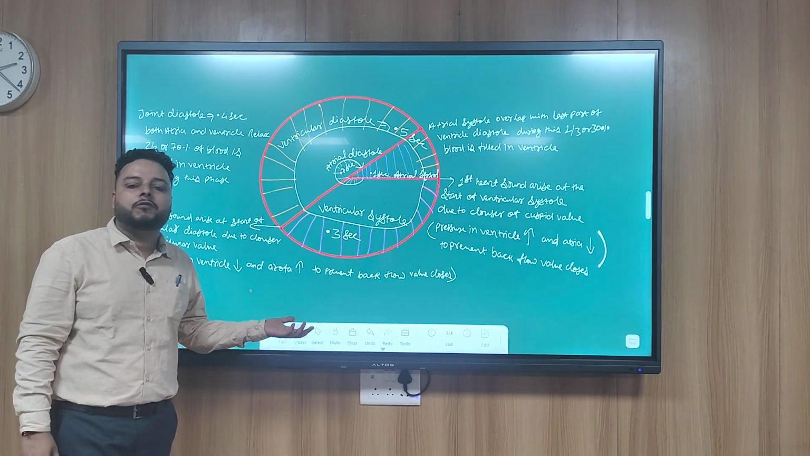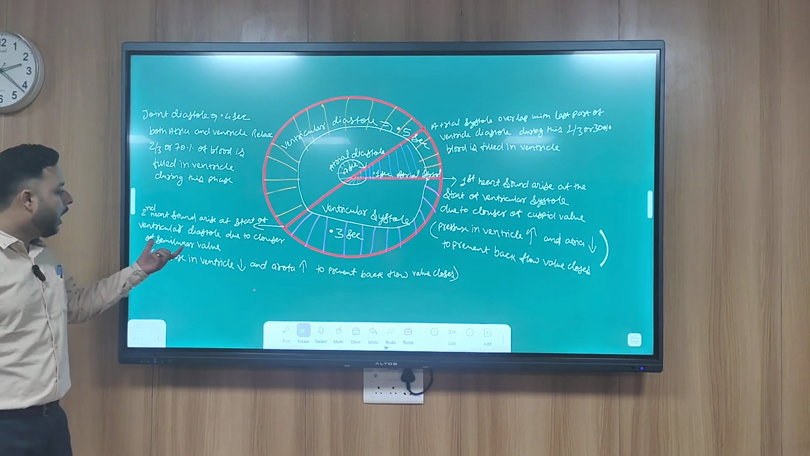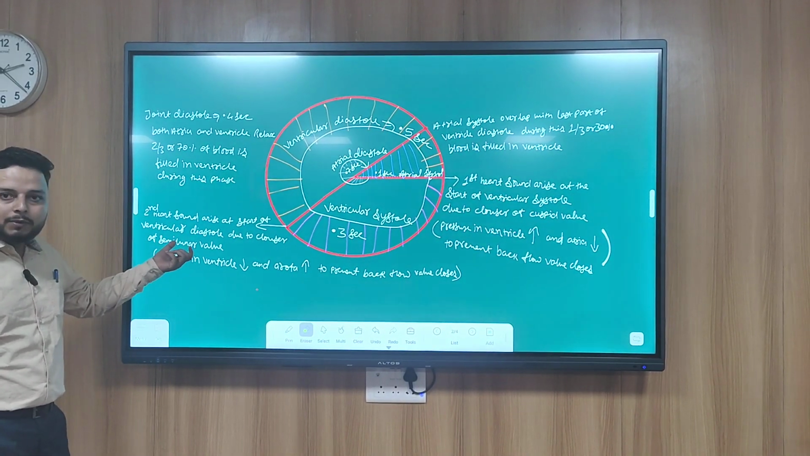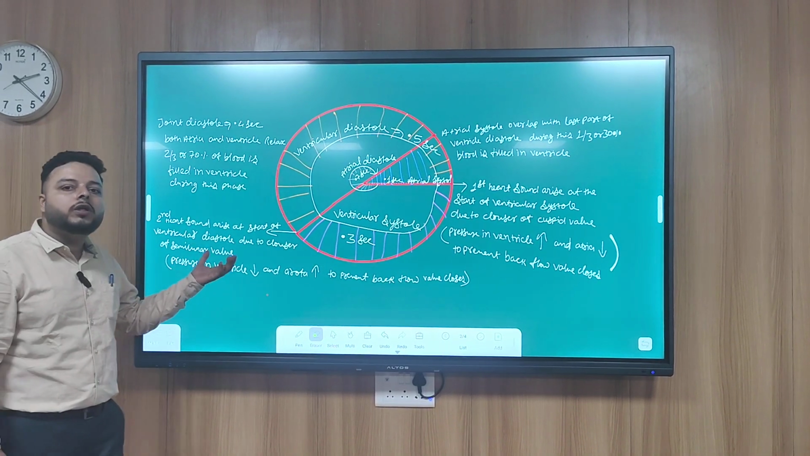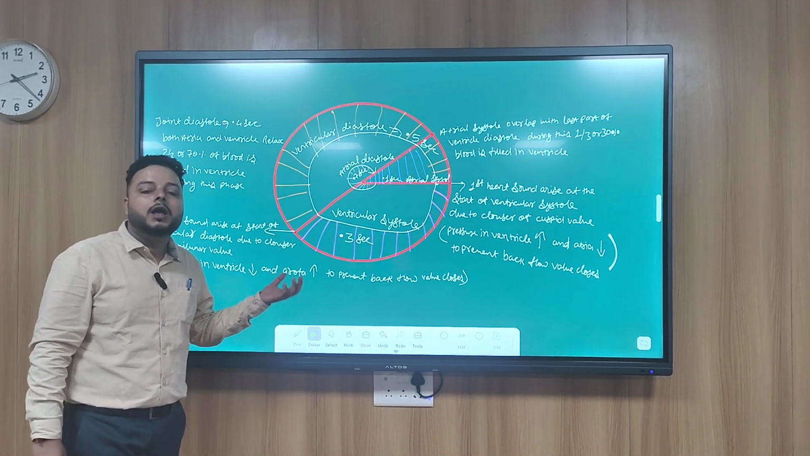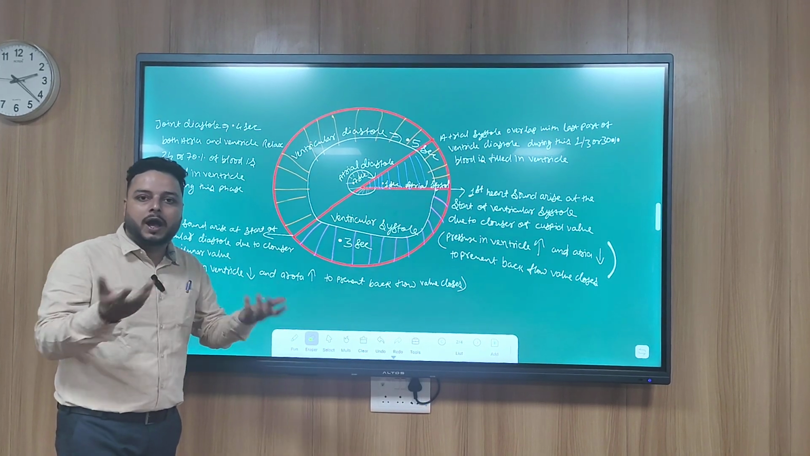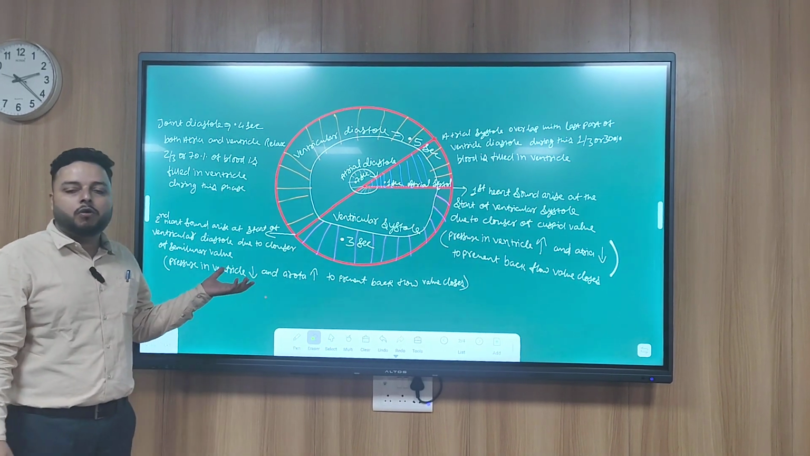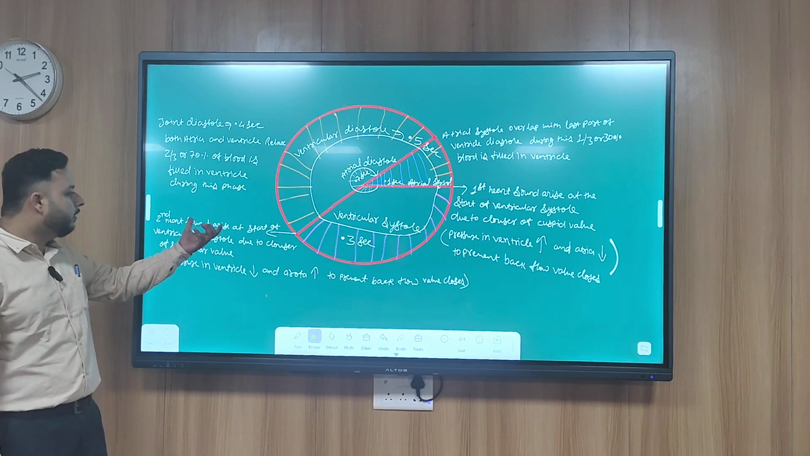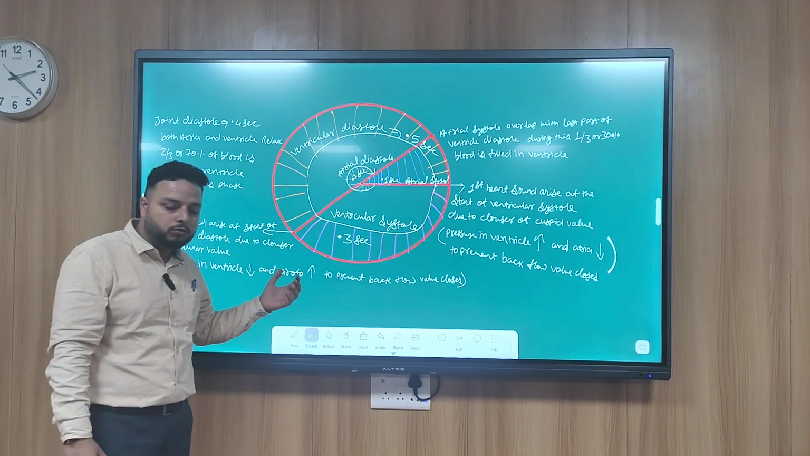Due to this difference of pressure, the blood again tries to backflow. To prevent this backflow, again a valve gets closed. And which valve gets closed? The semilunar valve gets closed. Due to the closure of the semilunar valve, again a heart sound arises. Like when we close the door, the sound arises. So when this valve gets closed, sound arises. This sound is the second heart sound.